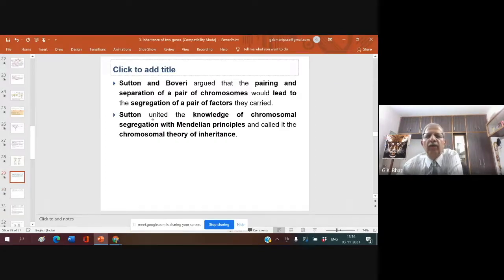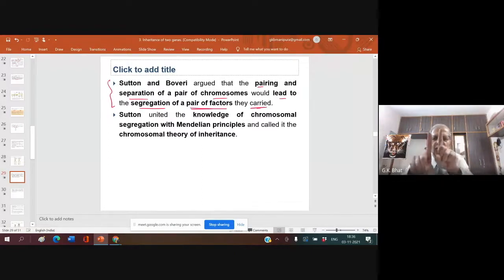Sutton and Boveri argued that pairing and separation of a pair of chromosomes would lead to segregation of a pair of factors they carried. Are you agreeing with me? Do you agree with this? Any doubt here? Pairing and separation of chromosomes.